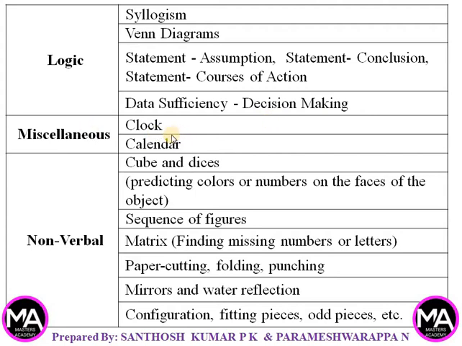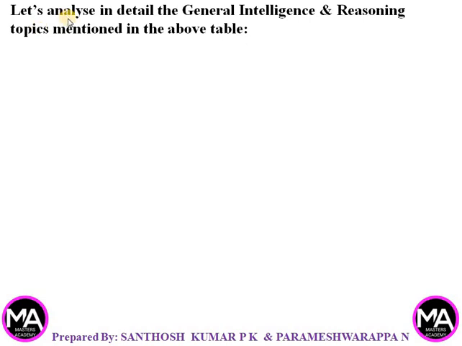Miscellaneous: clock, calendar, non-verbal, cube and dice, predicting colors or numbers on the faces of the object, sequence of figures, matrix, finding missing numbers or letters, paper cutting, folding, punching, mirrors and water reflection, configuration, fitting pieces, odd pieces, etc. Let's analyze in detail the general intelligence and reasoning topics mentioned in the above table.